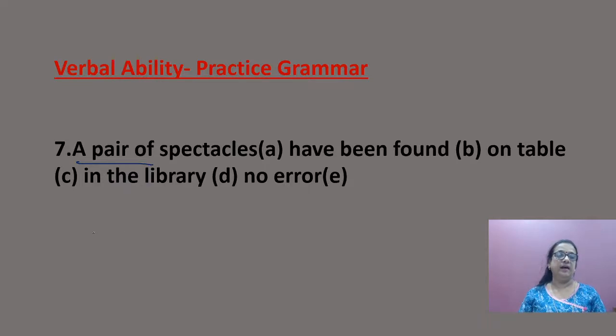Suppose you are given: an army of soldiers was walking. Army is the collective noun. A dozen eggs is in the fridge. Dozen means 12. So this is a collective noun, a pair of spectacles. So the mistake is here. It should be "has been found." Okay. Now next.